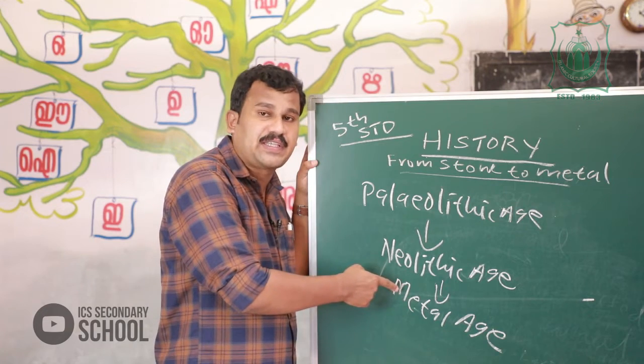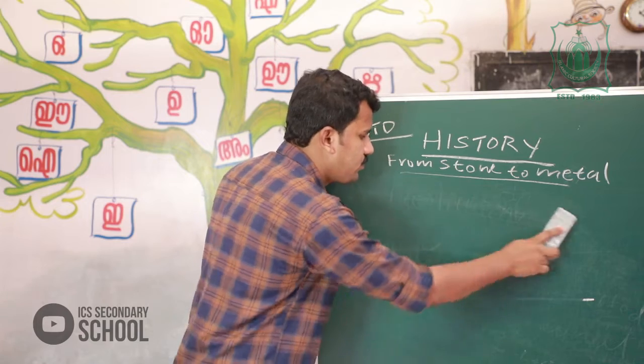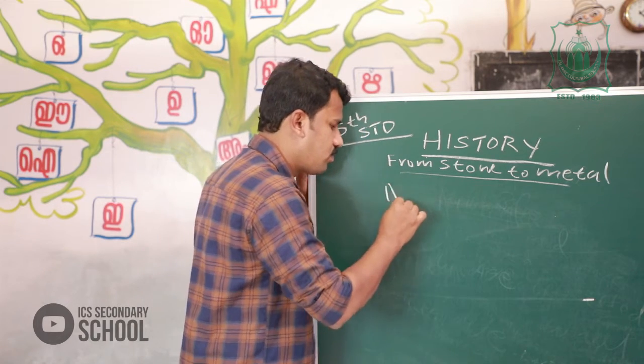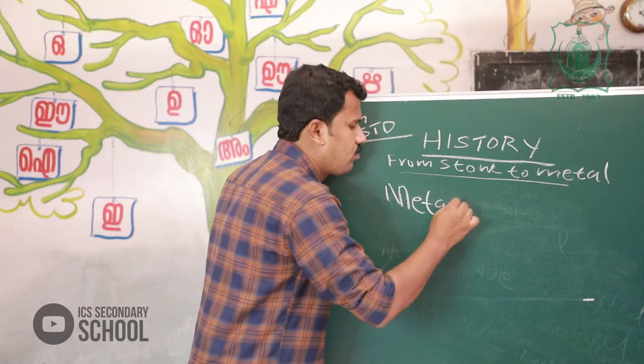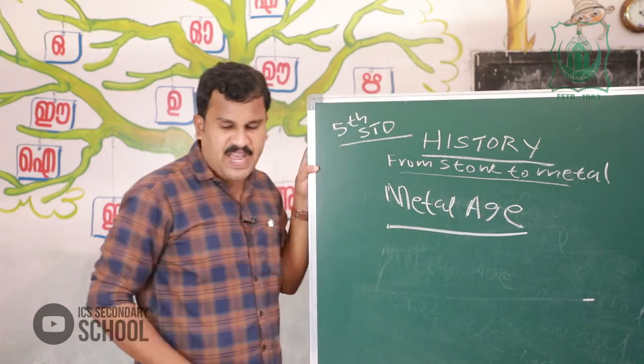Now we will discuss the Metal Age. The Neolithic age was followed by the Metal Age.